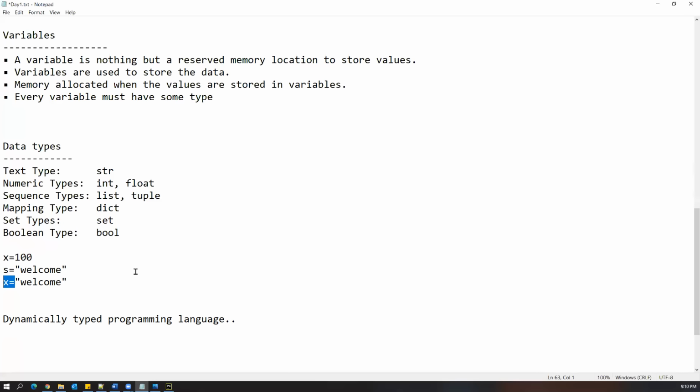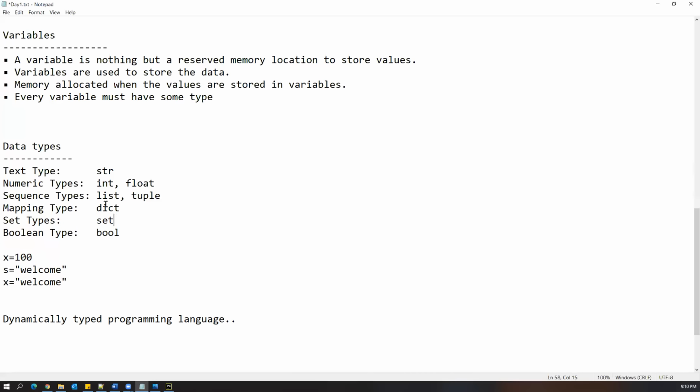But in Java, it is not possible. If you define this variable x as an integer throughout the programming, in x we should store only numbers. We cannot store any other type of data in x. But in Python, anytime we can change the value accordingly, and the data type of the variable also automatically changes. So this is the exact feature which we can call a dynamically typed programming language. Remember guys, a very, very important feature of Python.